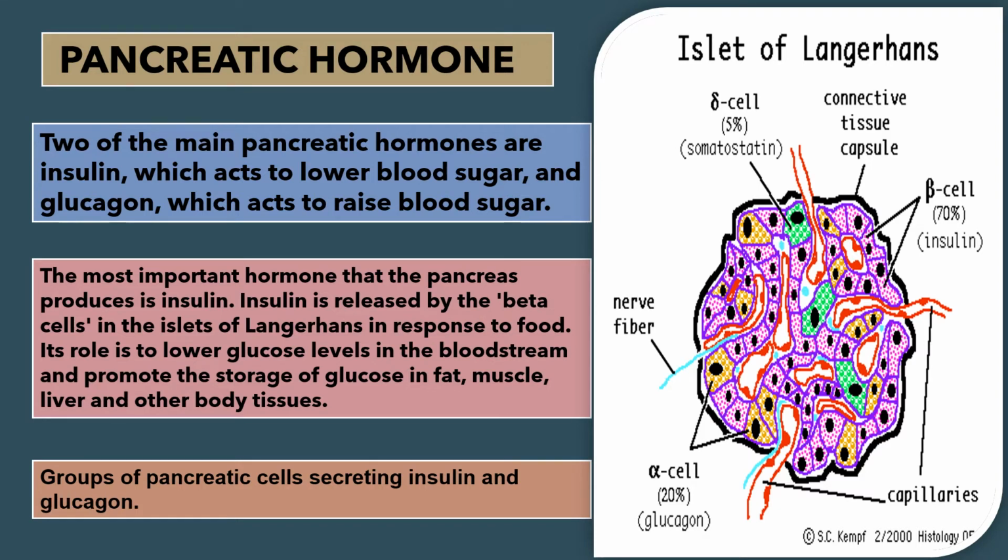Apart from this, the polypeptide hormone secreted from delta cells of islets of Langerhans, hypothalamus, and retina of the eye is known as somatostatin. The hormone which is polypeptide in nature and secreted from the F cells present in the islets of Langerhans is called pancreatic polypeptide. So these are the four cells of islets of Langerhans which secrete the respective hormones.